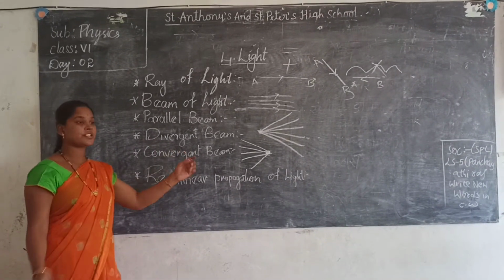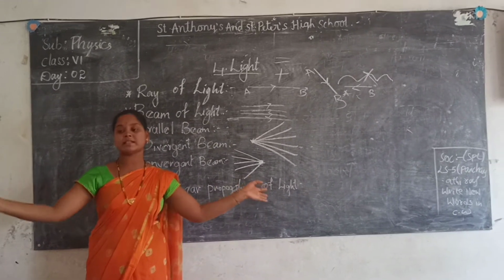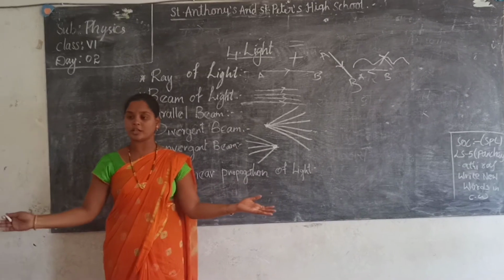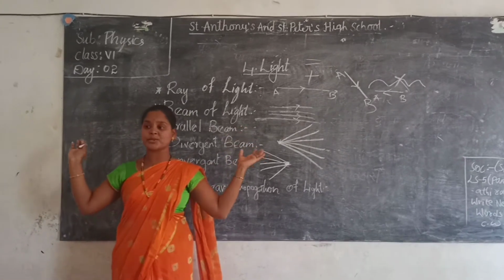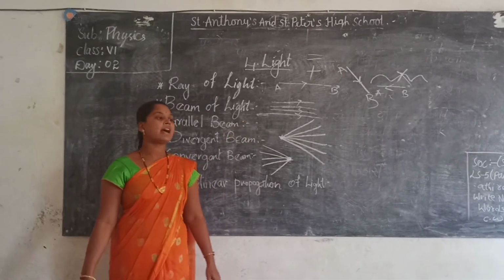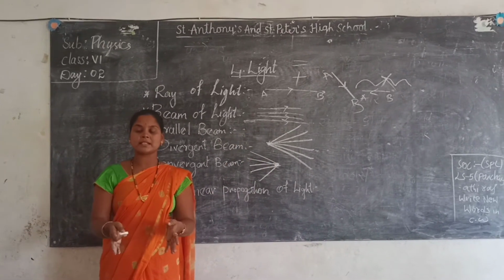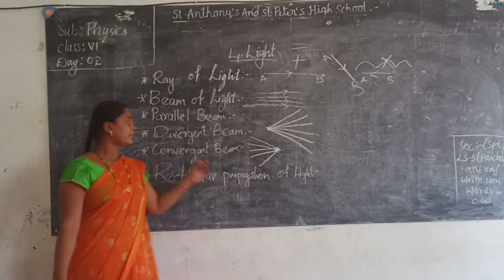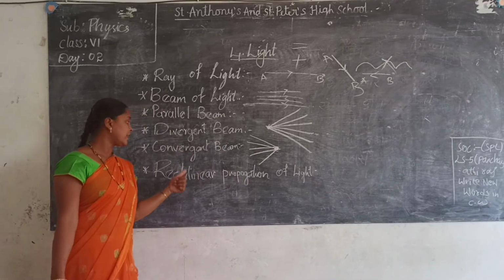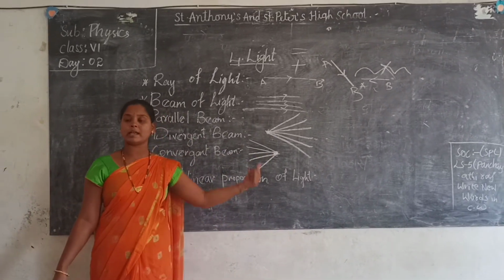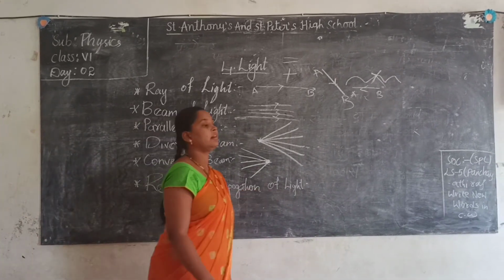Okay. Divergent means from one place to all different places. From one class, you all go to different homes, or not? That is divergent. Convergent means from different places you come to one class. That is convergent. Understood? Divergent: from one point, it goes in all directions. Convergent: from all places it comes to one point. Understood, everyone?